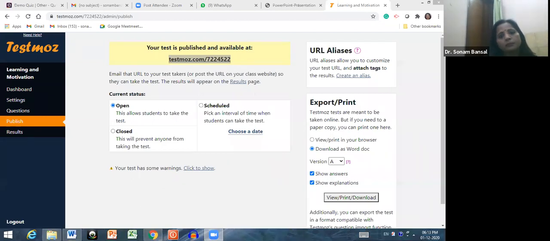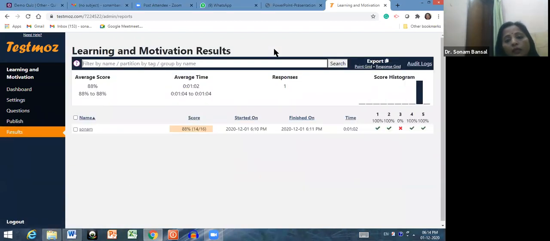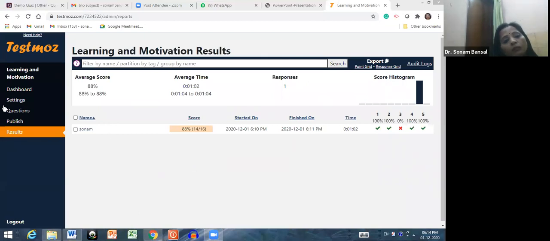So please do this test. By clicking on this test mode, I'm waiting for your responses so that I will show you how this histogram will appear when a number of participants have given this test. So just do this test and take a demo. I'm waiting for your results. Hurry up. Your questions are in your chat box.